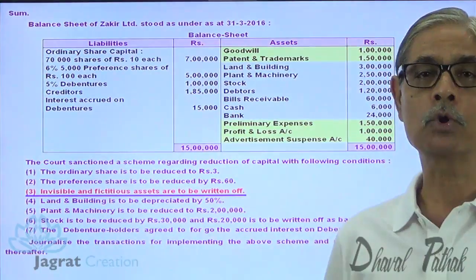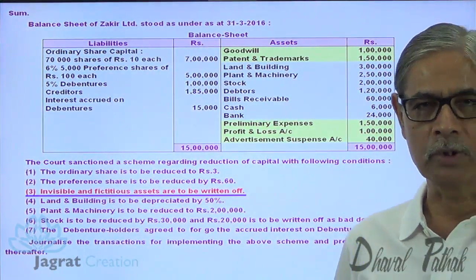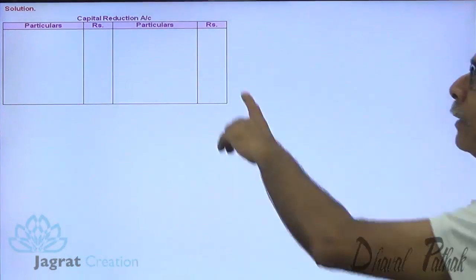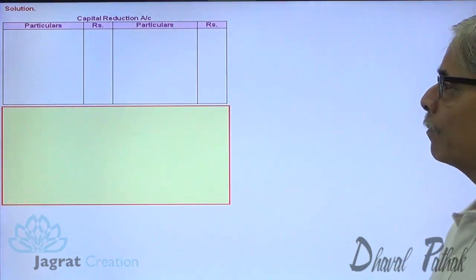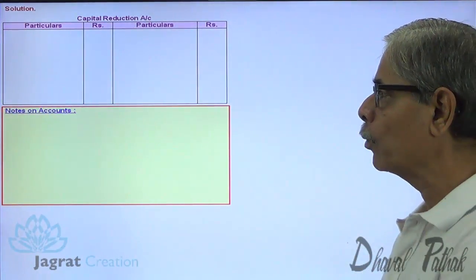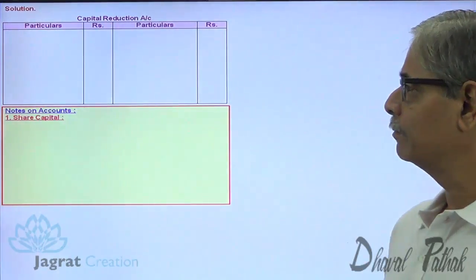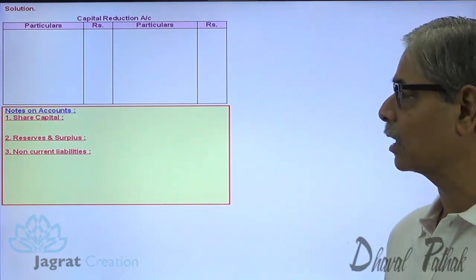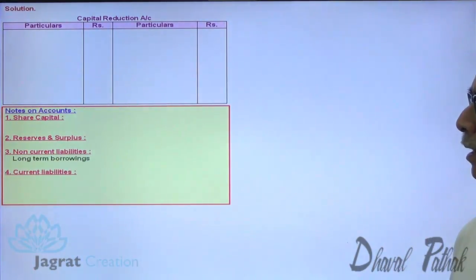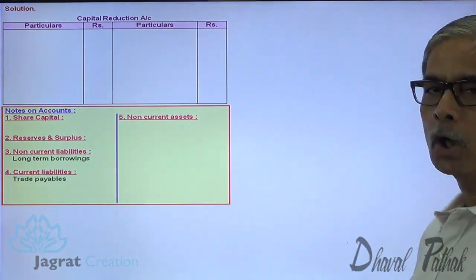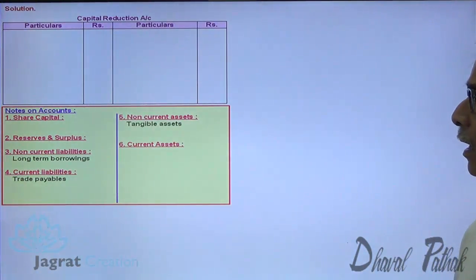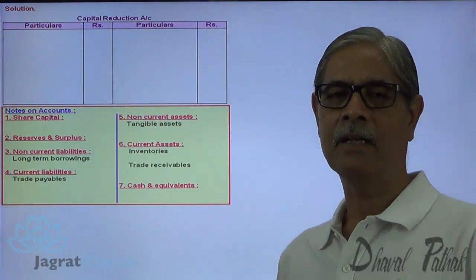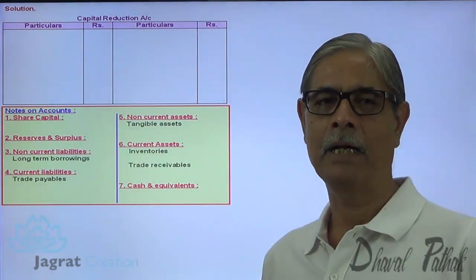So I am going to prepare one capital reduction account, and notes on accounts for the purpose of preparing the balance sheet as per Schedule 3. Let me start now. Here I am going to prepare the capital reduction account, and here the notes on accounts. You know that in the notes on accounts, the information is to be collected under various titles: share capital, reserves and surplus, non-current liabilities, long-term liabilities, current liabilities, trade payables, then non-current assets, tangible, current assets, inventories, trade receivables. These are the various titles in which I will collect the information, and that will be reported in the balance sheet as per Schedule 3.